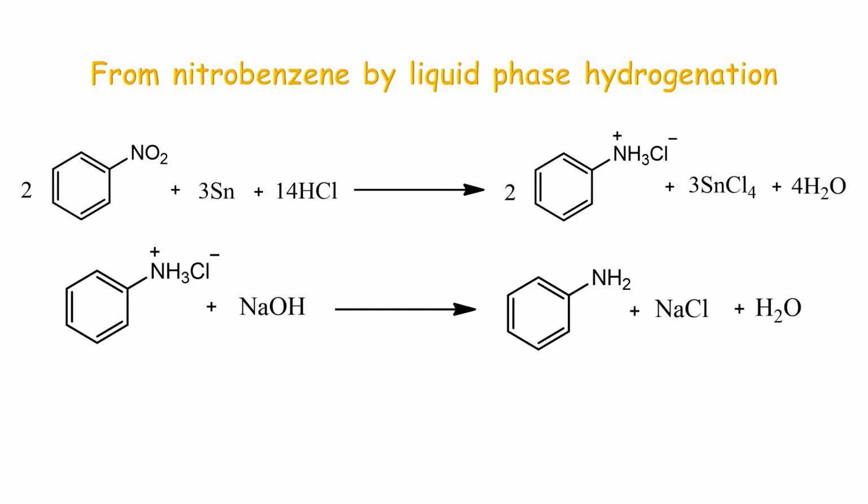In case of liquid phase hydrogenation, we need some strong acid. So nitrobenzene in presence of a good catalyst like strontium is treated with concentrated hydrochloric acid. So here also, for one molecule there will be two water molecules generated. Here for balancing the reaction we have two molecules of nitrobenzene, so four molecules of water. And because we are using acid over here, the resulting aniline will usually be in the form of anilinium salt, and it can be easily hydrolyzed with a strong base to get back aniline.